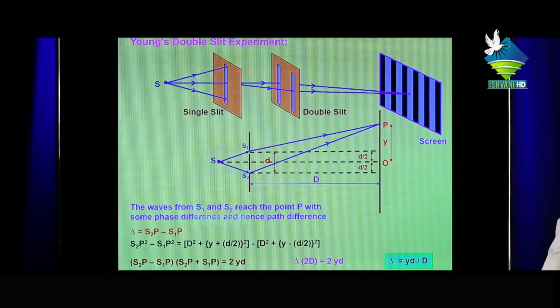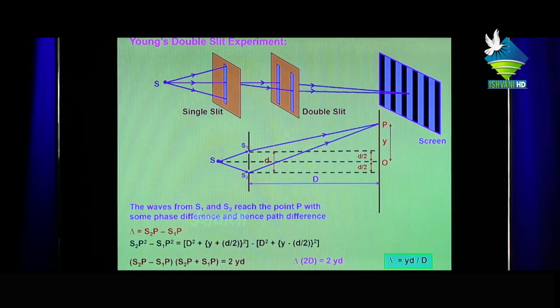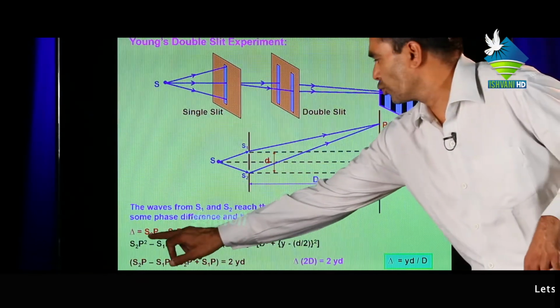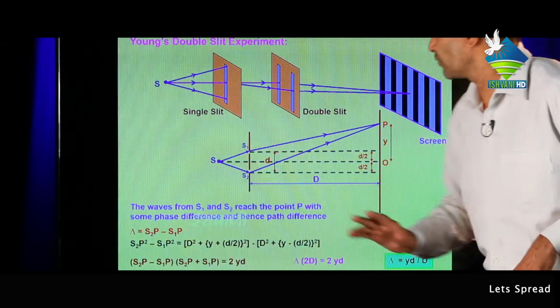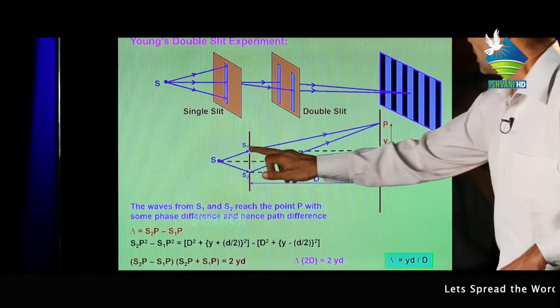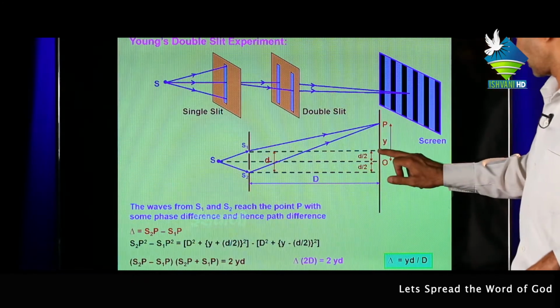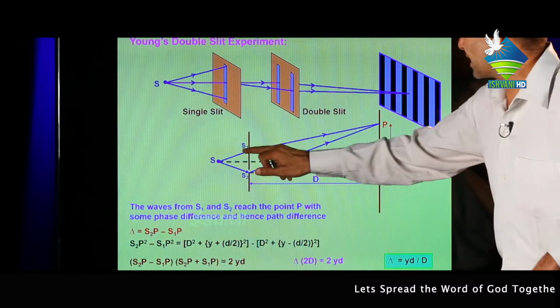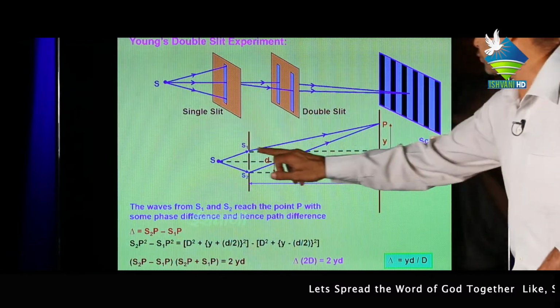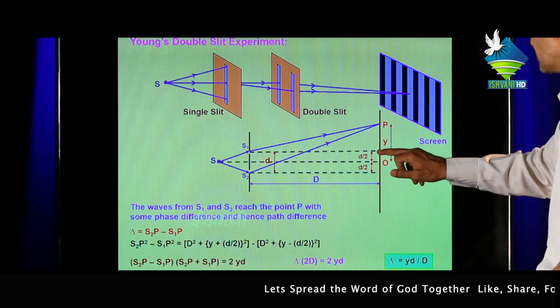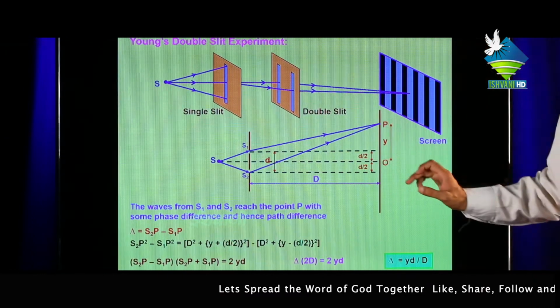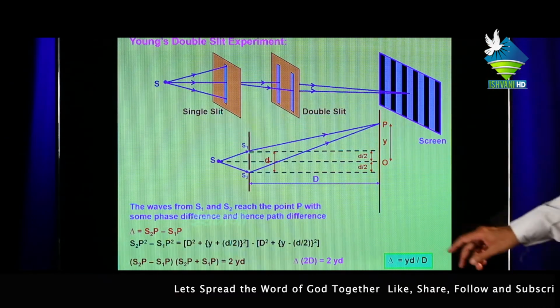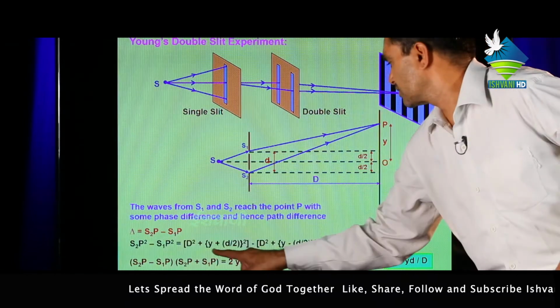This is represented by S2M. Now first we have to find S1P, second S2P. So S1P² equal to D² plus (Y minus d/2)².